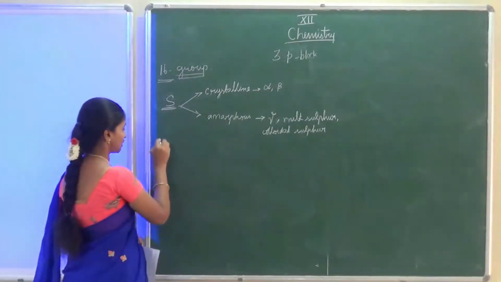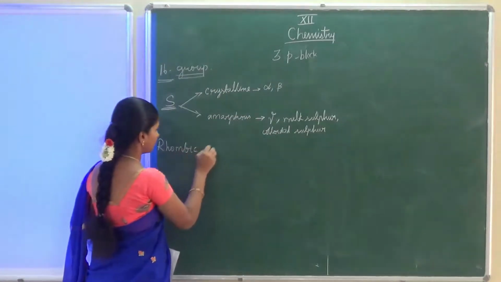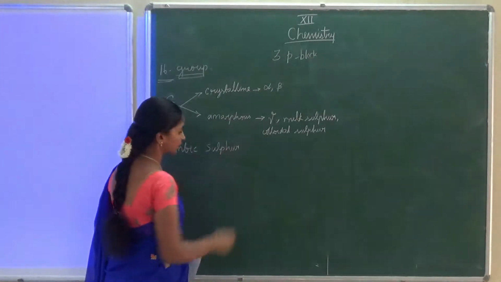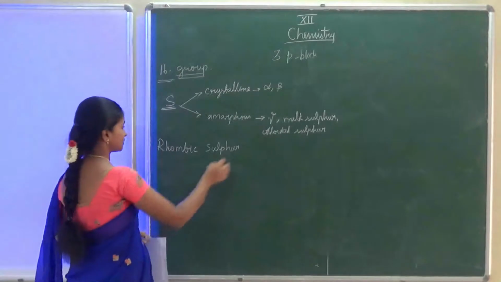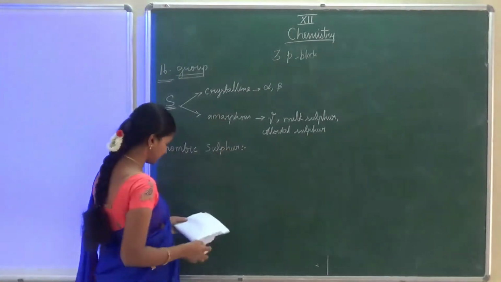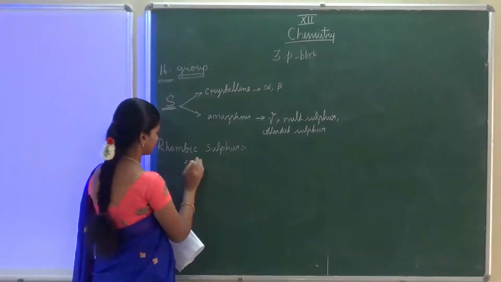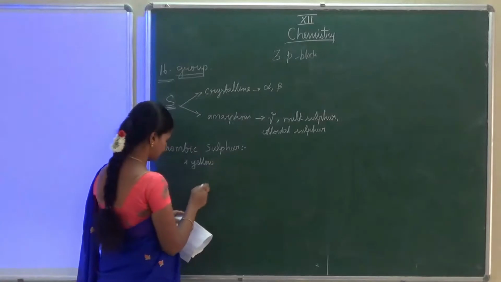First we are going to talk about rhombic sulfur. Rhombic sulfur is thermodynamically stable at normal room temperature and normal pressure. It is crystalline and yellow in color, a yellow crystal.